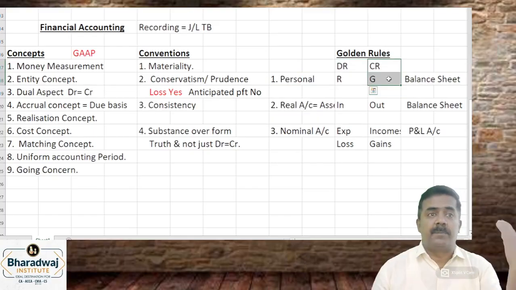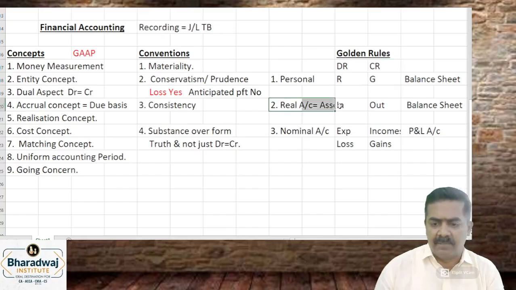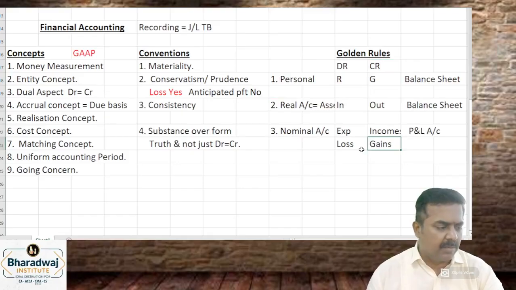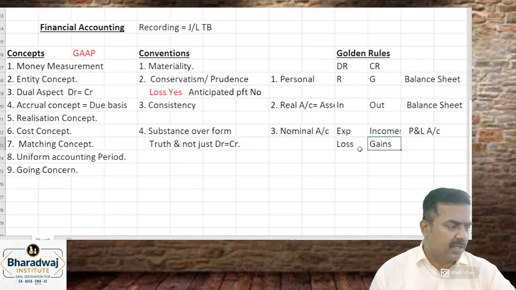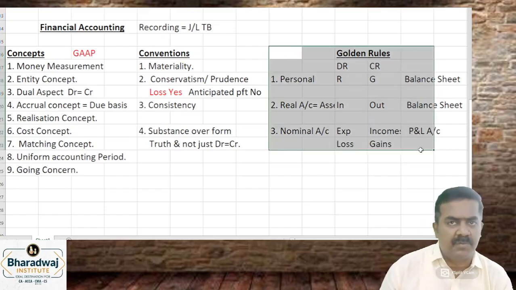Of course, whatever is paid to a person will be an asset. Whatever is received from a person, to be repaid, is a liability. Real accounts are recorded in which one? Balance sheet, asset side. Real accounts are recorded in the balance sheet, asset side. So these are the golden rules that we follow.